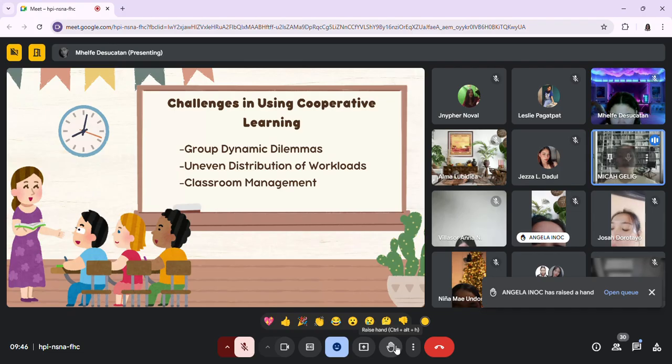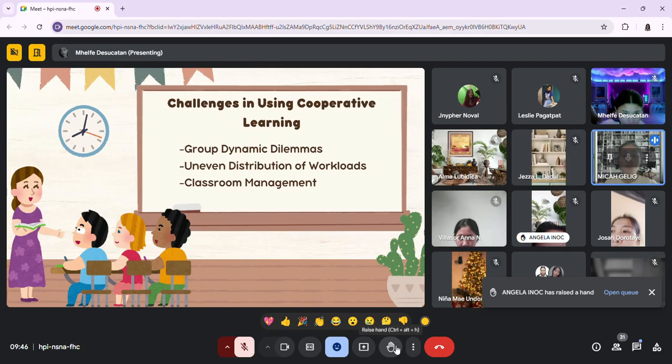So, unfortunately, most of the time, more advanced children take over the majority of the tasks, right? So, conversely, struggling children deliberately rely on advanced children to avoid exerting any effort for the group. For example, during a group art project, one child who is more skilled at drawing ends up doing most of the work, while another child who is struggling with the task only colors the pre-drawn lines.